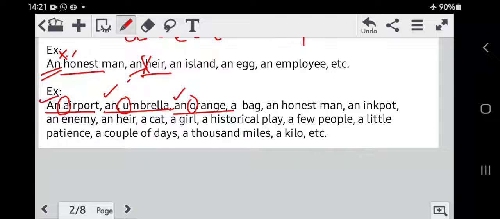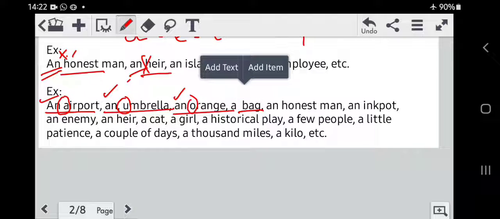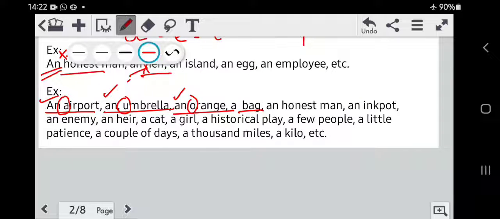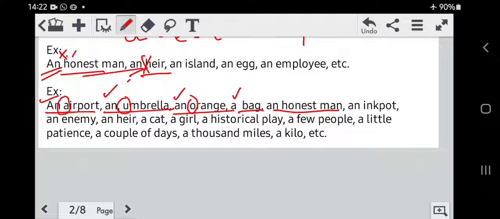Now look at the next one, a bag. The word bag begins with a consonant. Any alphabets other than the 5 vowels are called consonants. Now B is a consonant, therefore we put the article a. An honest man. This example is already mentioned over here. It's the same one. An inkpot. Again I is a vowel, therefore the article an. An enemy. E is a vowel, therefore article is an. An heir. Again this is mentioned above over here.